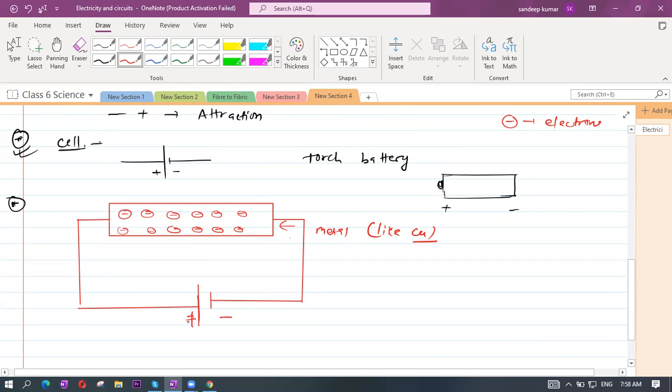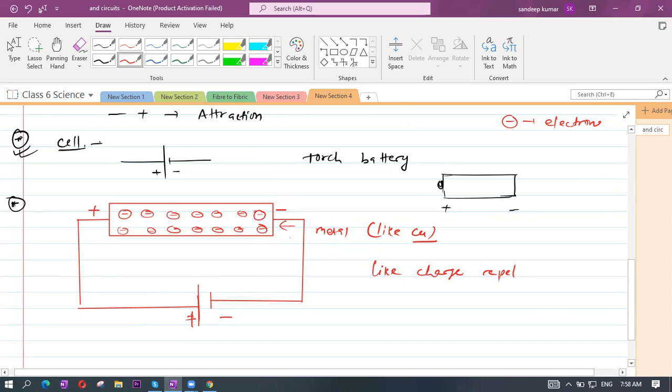Now this is plus, so here plus charge will come. Here minus is there, means here minus charge will come. As we know, like charges repel each other. Yes or no? So here minus is there, here minus is there.